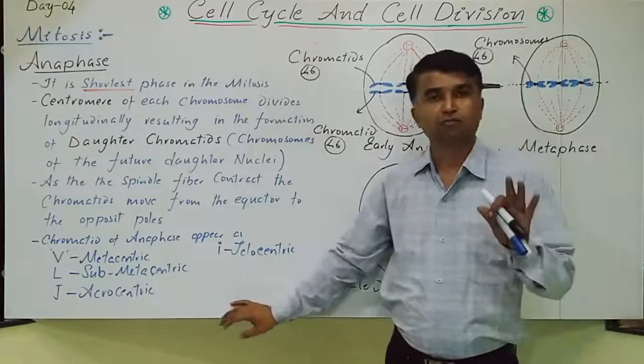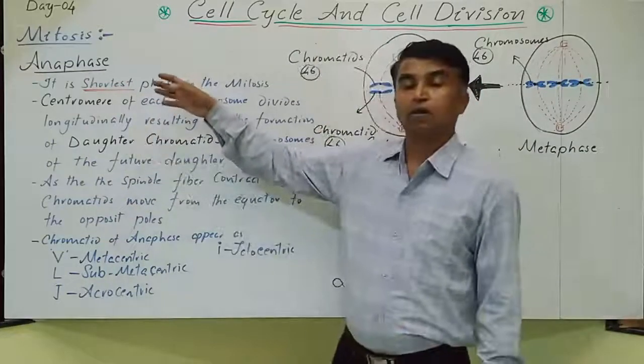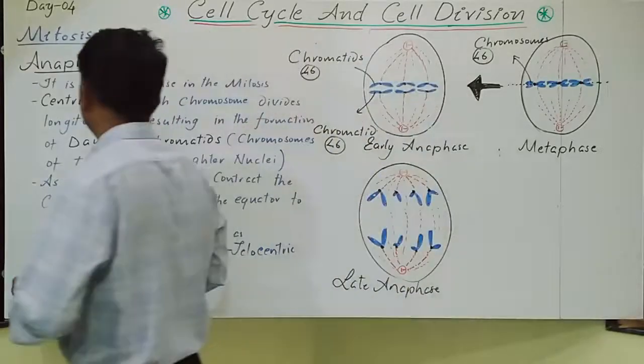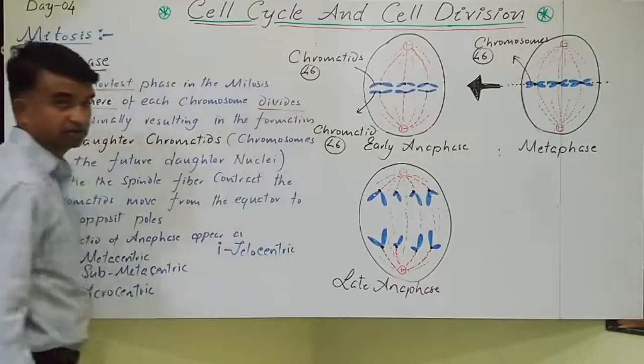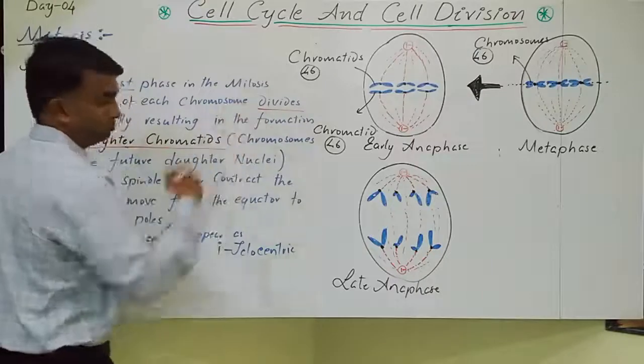Ultimately, what is the main event of the anaphase? Here the centromere divides. This is the main event. The centromere divides, and the daughter chromatids move towards the opposite poles.